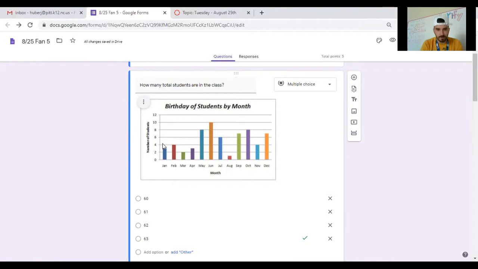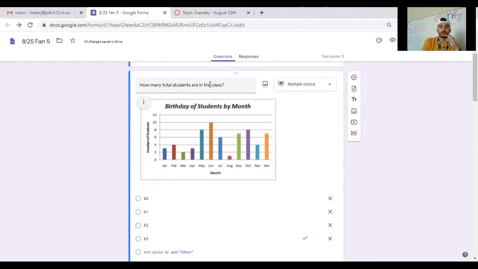So just pretend if I was writing a 3 here, I'd be writing a 4 here, a 2 here. And when you look at the bars, some of them fall directly on a line, some of them fall in between the lines, which you'll see that in your lesson as well. But if you look over here at your scale, it's counting by 2s. This bar for January, it falls in between 2 and 4. And guys, there's only one number between 2 and 4. That's why that number would be represented by 3.